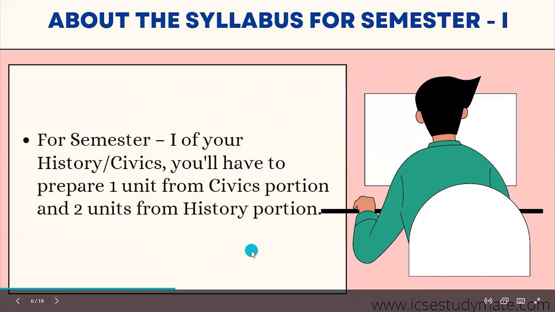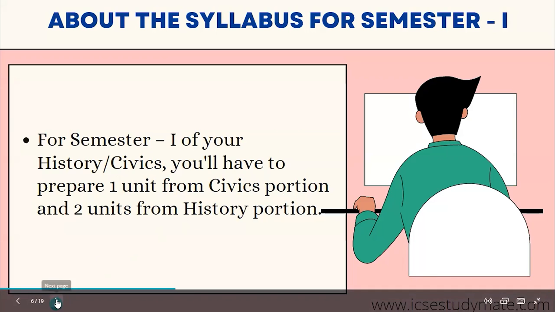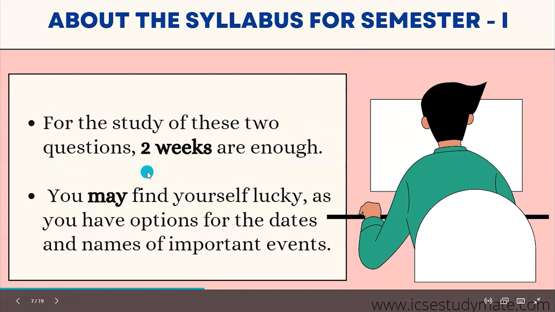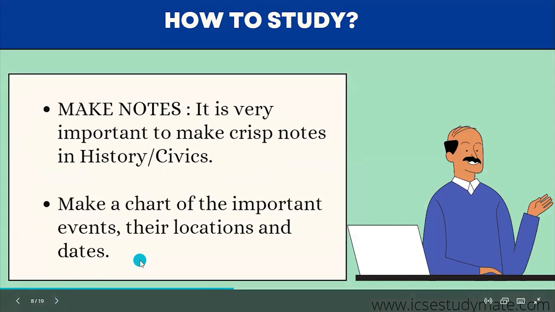About the syllabus for semester 1. For semester 1 of your history civics, you'll have to prepare 1 unit from the civics portion and 2 units from the history portion. For the study of these units, 2 weeks are absolutely enough. And you may also find yourself lucky, as now you have options for the dates and the names of important events and locations also. Now, how to study?